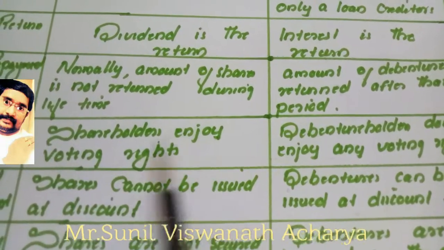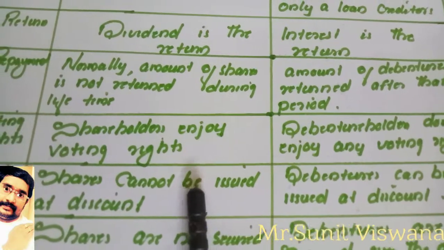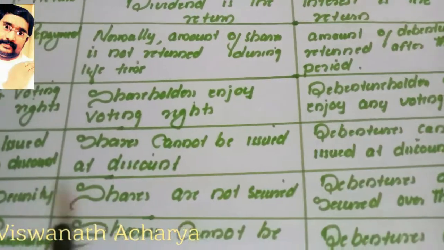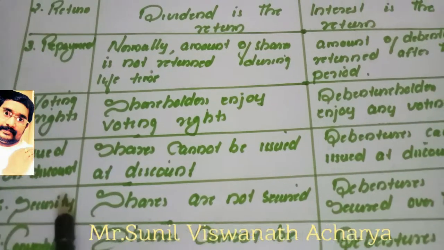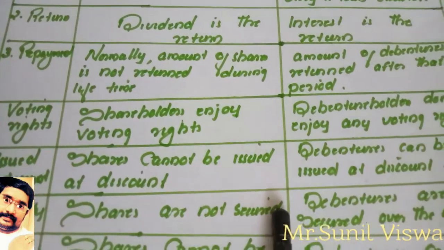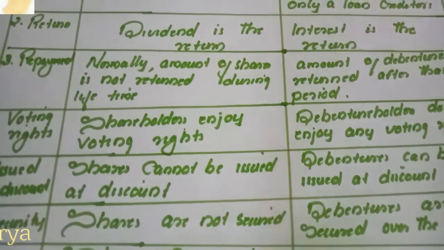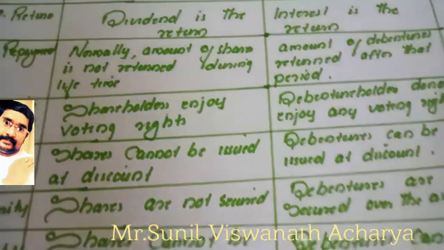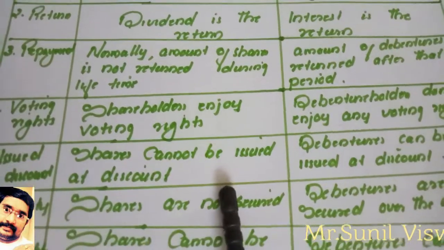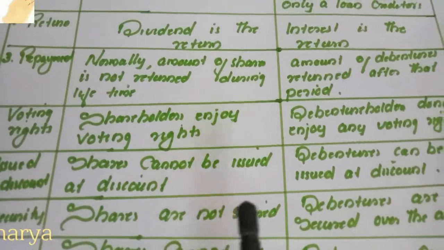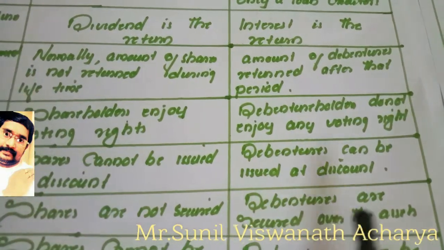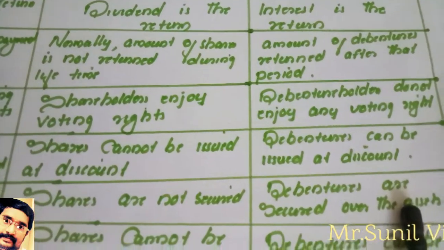We cannot issue shares at less than the face value, but debentures we can issue at less than the face value. Security. Shares are not secured. Normally any investment is secured by the assets of the company, but shares are not secured with the assets of the company, whereas debentures are secured over the assets of the company. Okay.